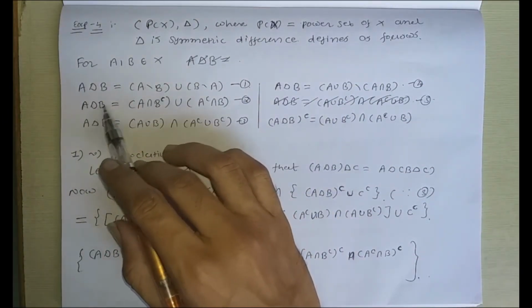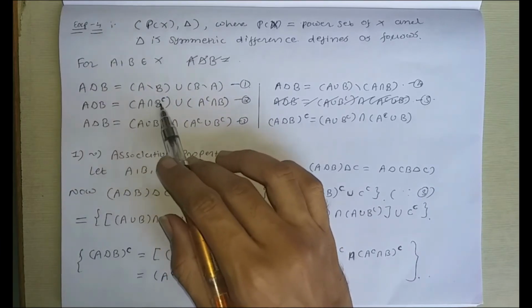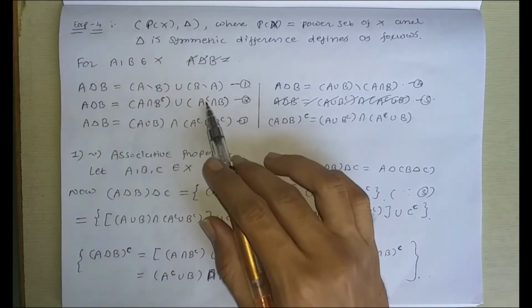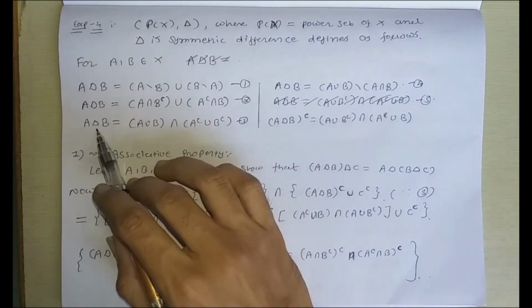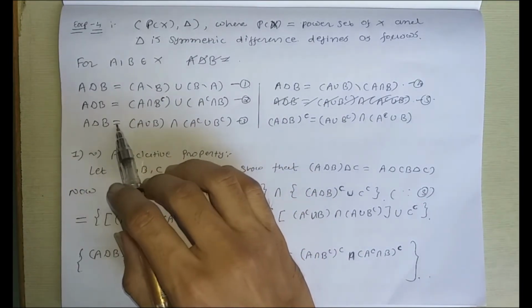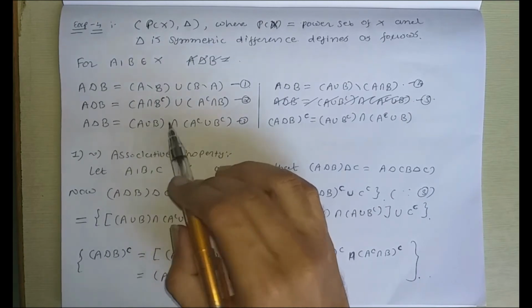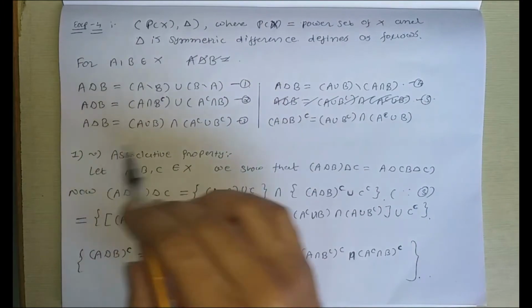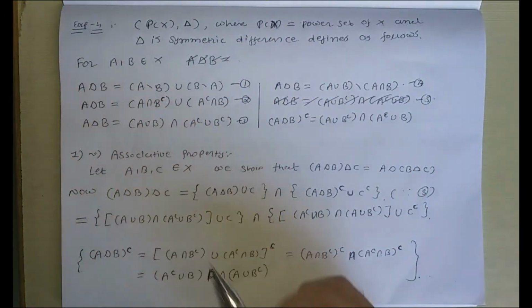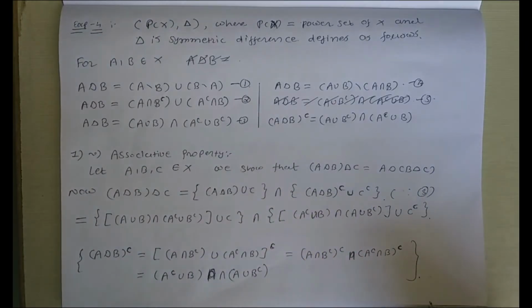Similarly, A delta B is equal to A intersection B complement union A complement intersection B. Okay. Fourth formula is A delta B is equal to A union B intersection A complement union B complement. All these four formulas are for the symmetric difference. You can derive each formula from another formula.